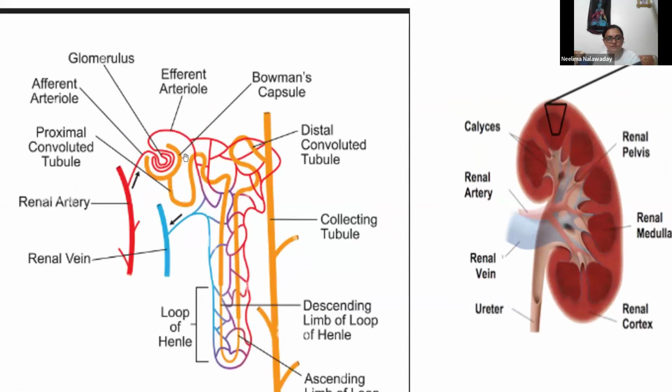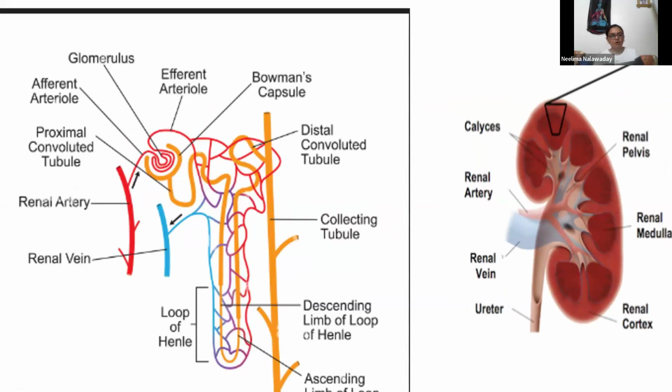Can you see this structure? This is a nephron. There are lots of small parts of nephron. This is one nephron, and it looks like this, and millions of nephrons are located in renal cortex and renal medulla. And in 24 hours, approximately 2 liters of urine gets formed in the human body.